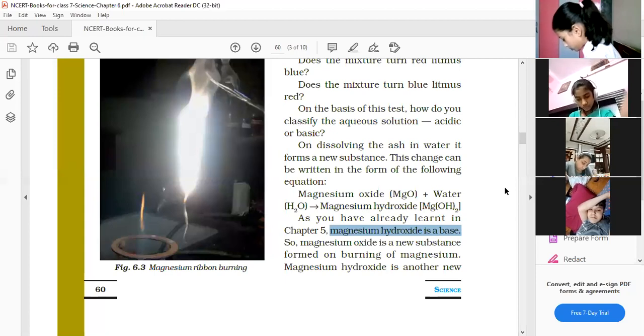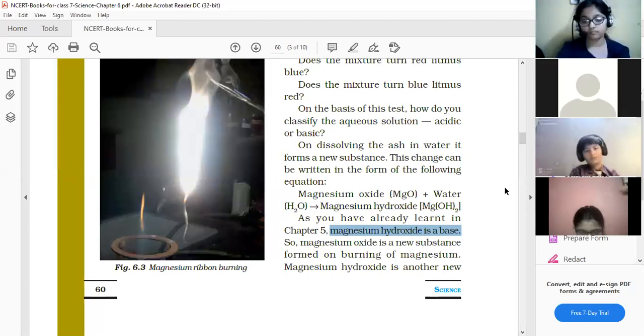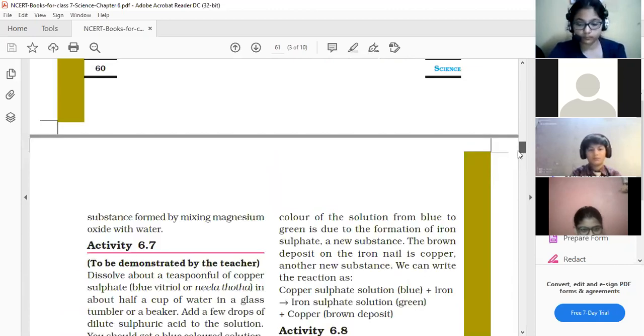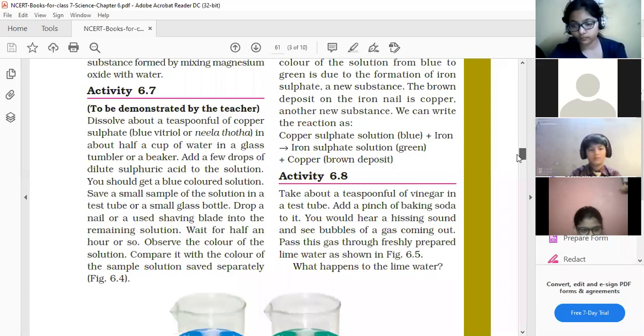Why can we consider it a chemical change? Because here we burnt a magnesium ribbon and magnesium oxide was formed, and after that magnesium hydroxide was formed. So this is the best example of a chemical change. Now the ash produced, we can't change it into magnesium again. आप मुझे ये बताइए, once the magnesium ribbon is burnt, can we change it into magnesium again?